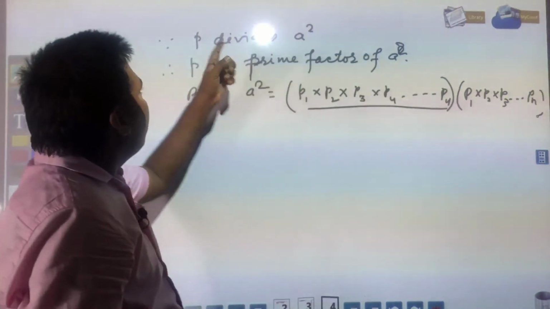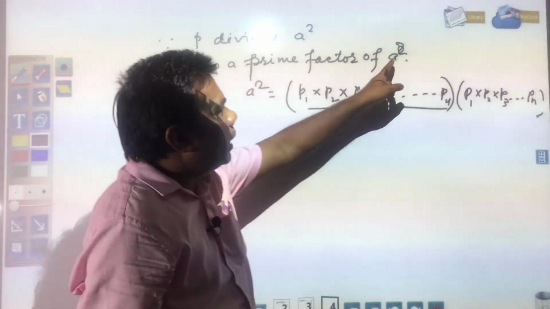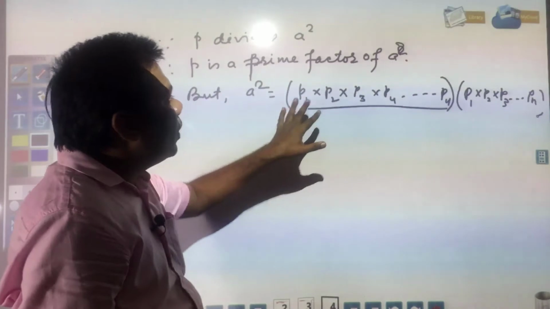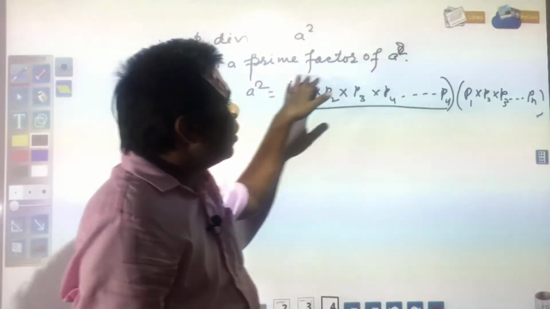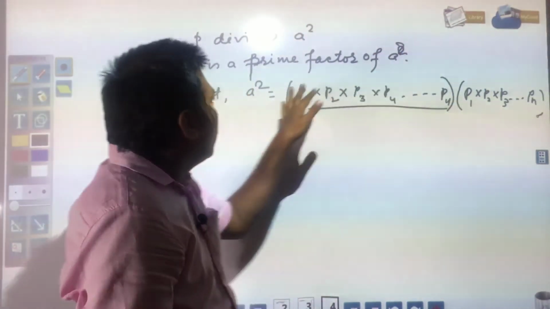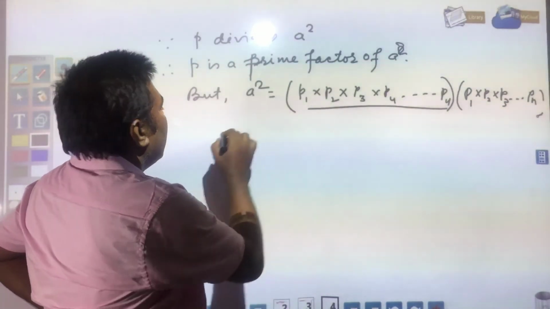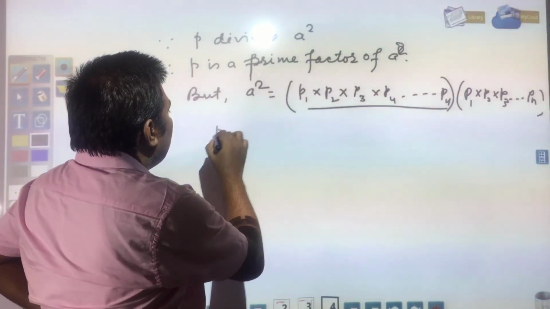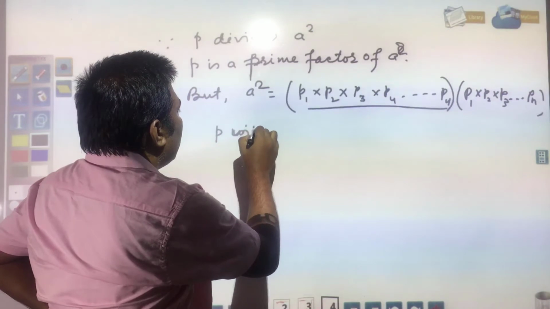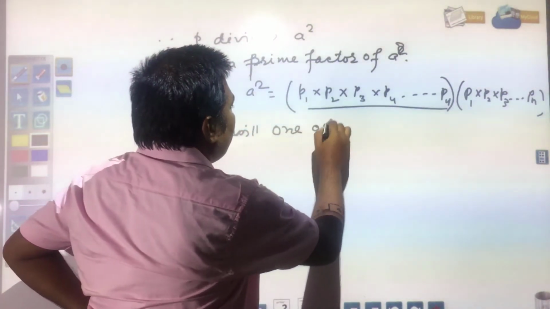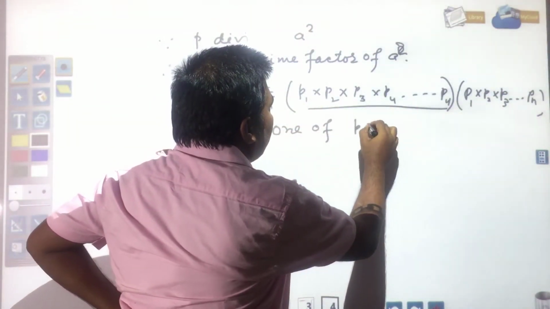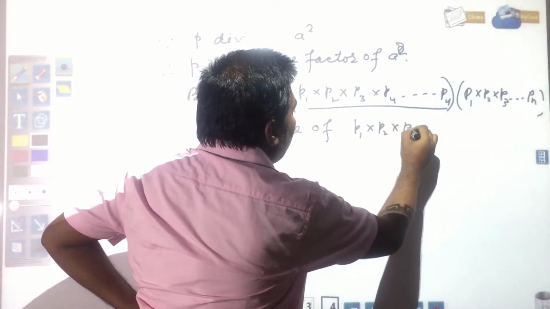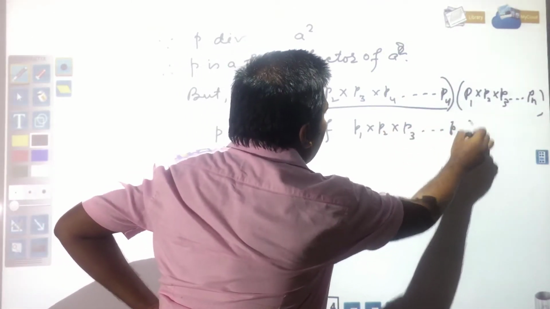Here you see, if P is a factor of A square, it means P will be somewhere here. So definitely P will be one of P1 into P2 into P3 up to Pn.